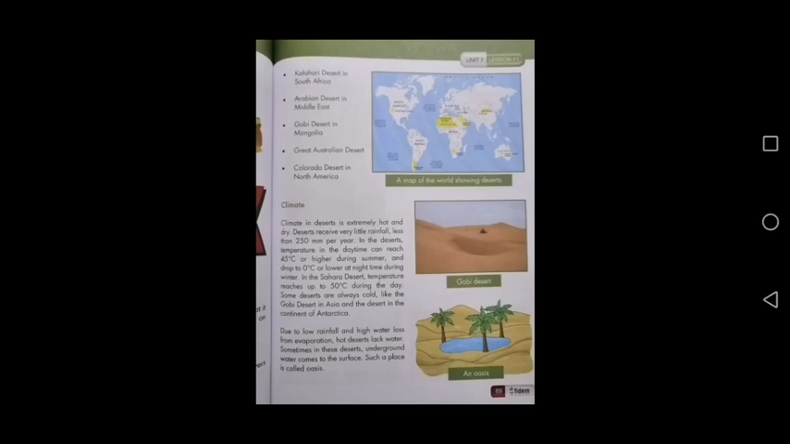Now see the climate of these regions. Climate in deserts is extremely hot and dry. Deserts receive very little rainfall. And in the deserts, the temperature in the daytime can reach 45 degrees centigrade and drop to 0 degrees centigrade or lower at night time during the winter.